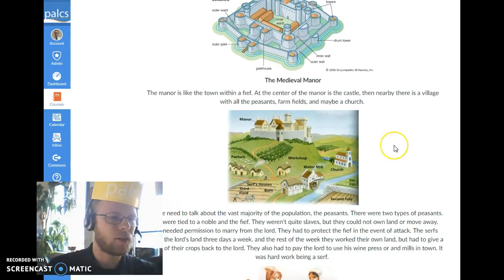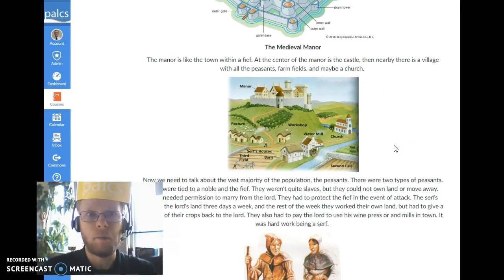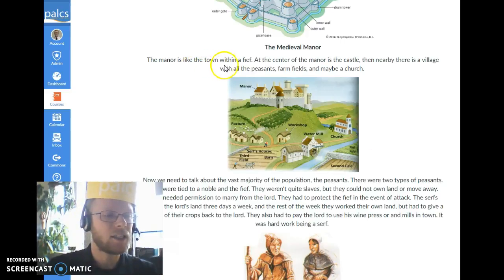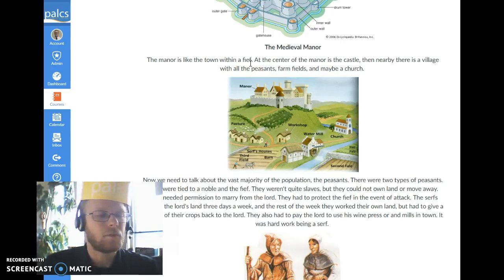Let's talk about the medieval manor. So the manor is like a small town within a fief. So like a knight, a lower vassal, might have a fief.